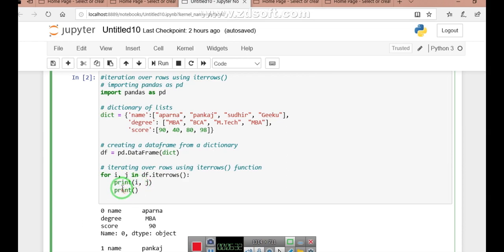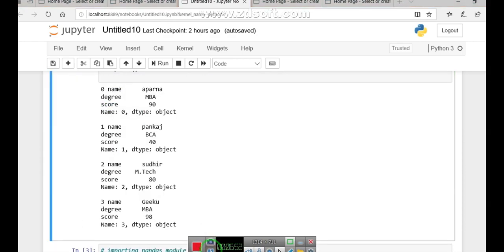And then finally we have a print. Why is this print here? Just to go to the next line. When the first row is displayed, then go to the next line. When the second row is displayed, then go to the next line. So this loop will continue for the exact number of rows we have in the data frame. 4 rows are there. So when you execute the above code, you will find this sort of output.